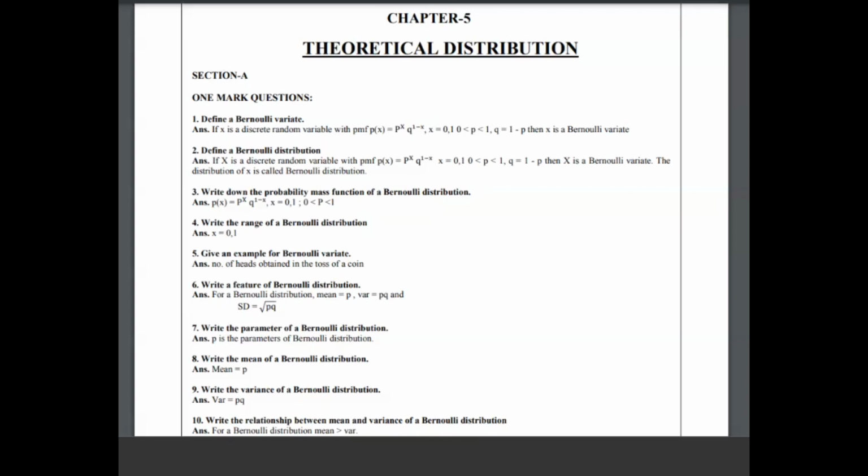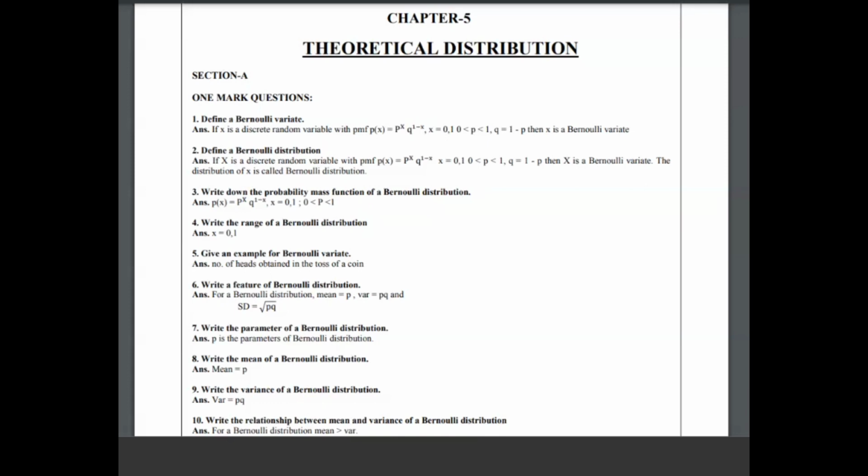If x is a discrete random variable with a probability mass function, p of x is equal to p to the power x and q to the power 1 minus x, where x is equal to 0 and 1. Here, all of you observe the PMF. PMF is p to the power x and q to the power 1 minus x, and range is 0 and 1, where p is in between 0 and 1 and q is equal to 1 minus p. Then it is called a Bernoulli variate.